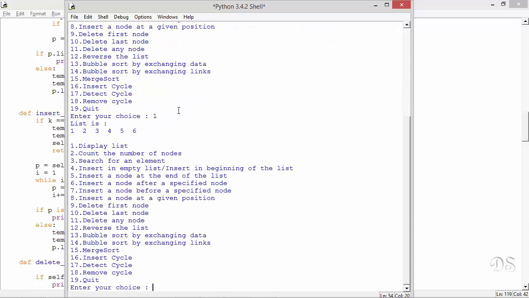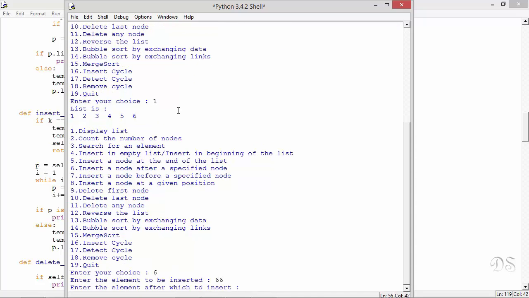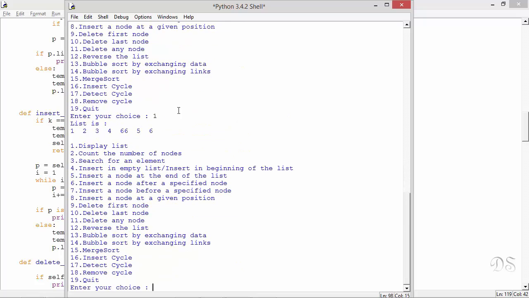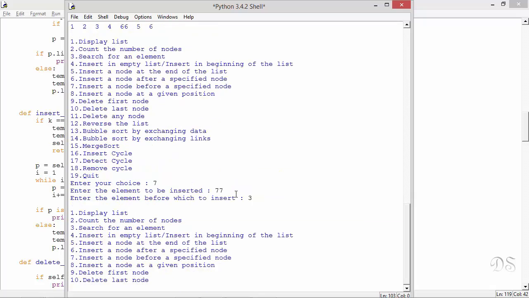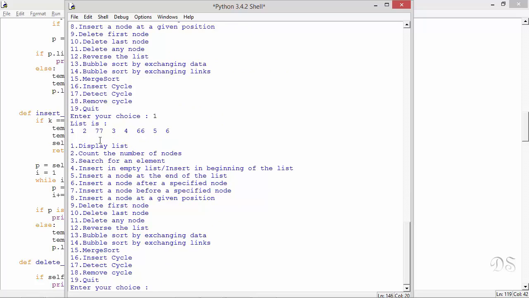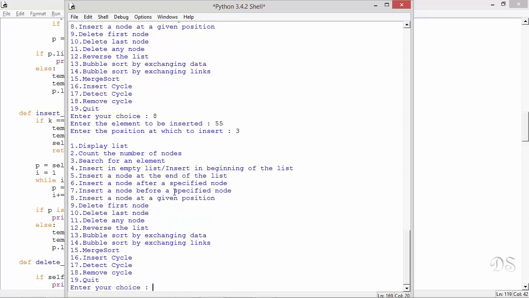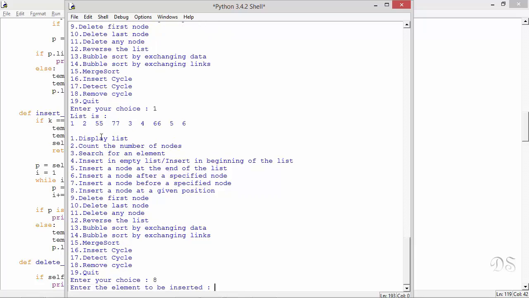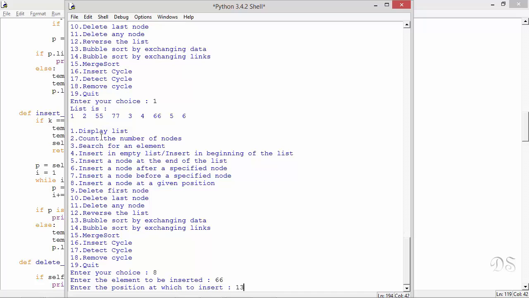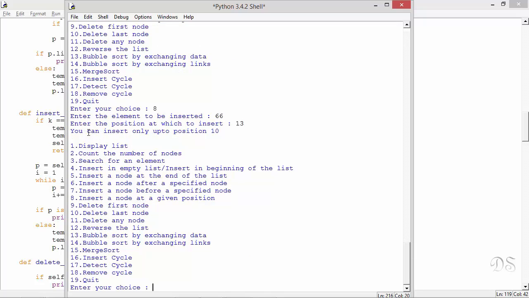This is our initial list. Now we choose option 6. The new node was inserted after this node 4. Now we choose option 7. The new node was inserted before this node 3. Now we choose option 8. So the new node is inserted at position 3. Again we choose option 8. So it is showing that you can insert only up to position 10.